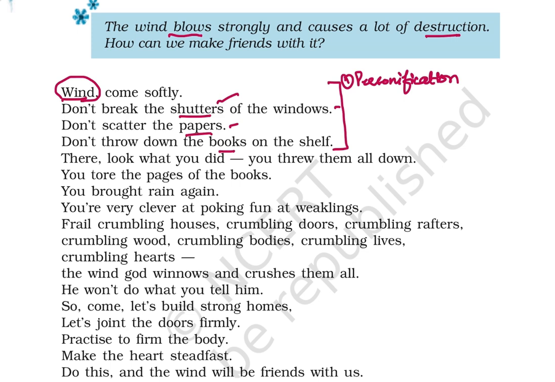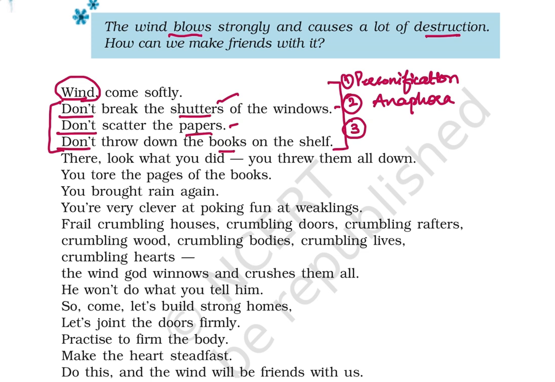Okay, now we have another device. If you just kindly look at the sentences, the 3 lines below the first one, they begin with the same word: don't, and don't. Now when you see the repetition right there in the beginning of the lines, the device that comes to your mind is anaphora. Okay, always remember that.